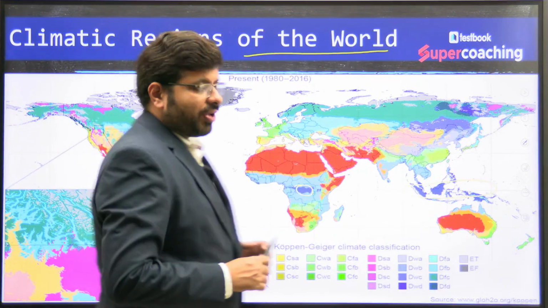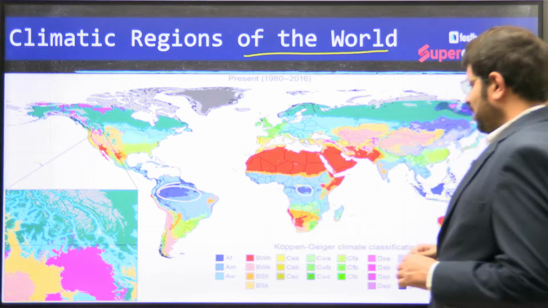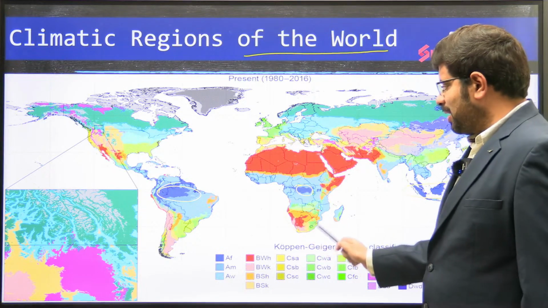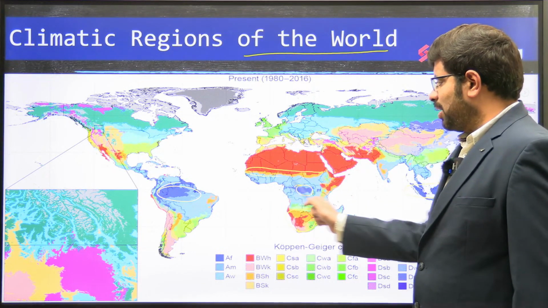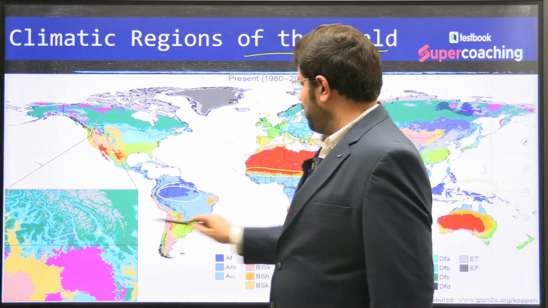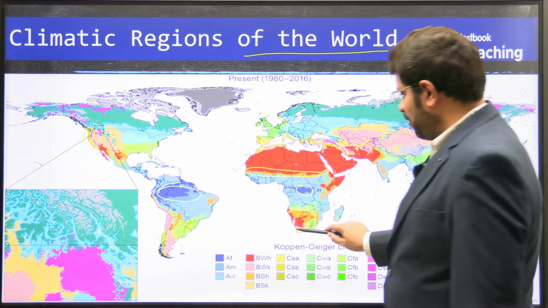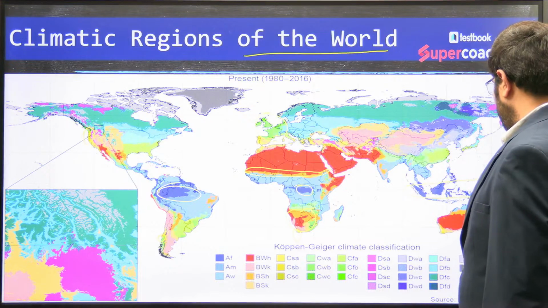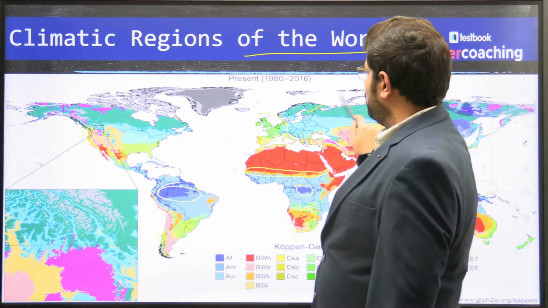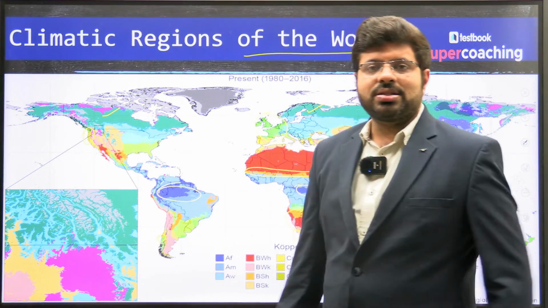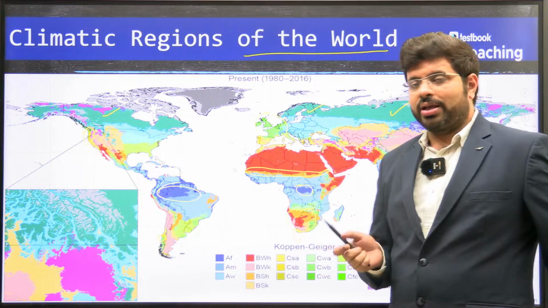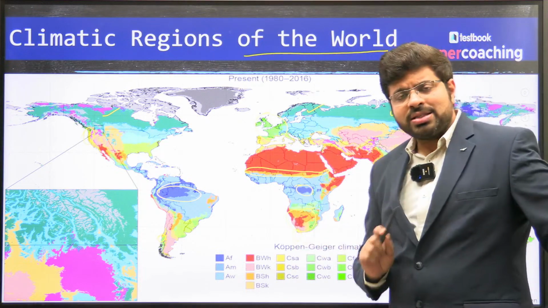Now this is one type of climate. You can see the typical nature of the things here, the transitions. So these are the grasslands, the orange color things. You can see the green color things here. This is the British type of climate. Now you can see this dark green color. This is the Siberian region. Sorry, this is the taiga climate.